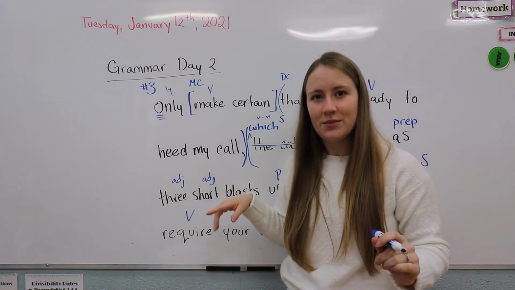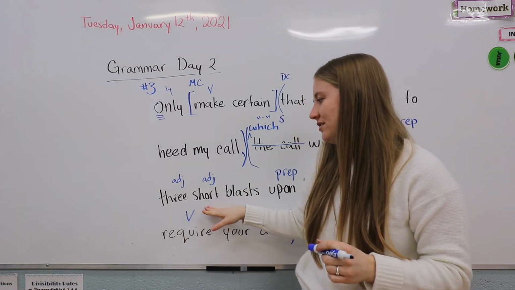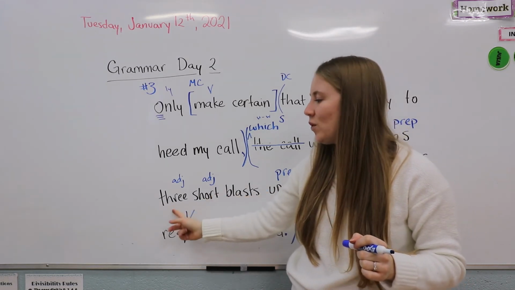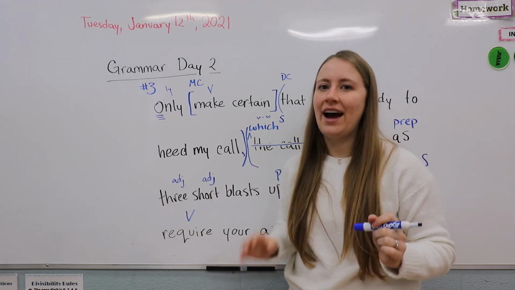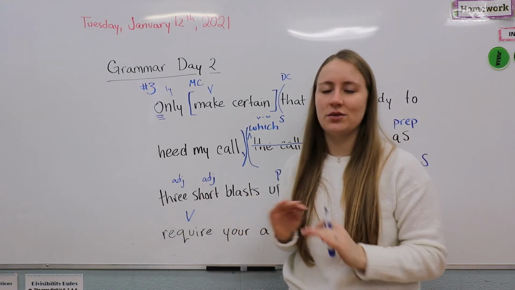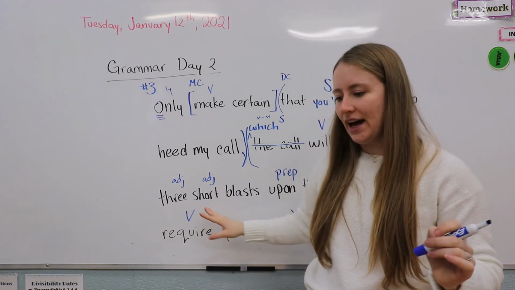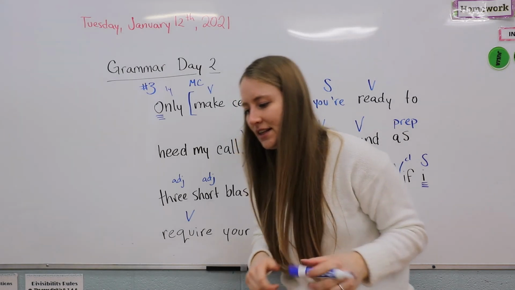So remember how we learned about when to put a comma in? So these two adjectives are cumulative. Okay, because this is telling you a quantity. So we couldn't do short 3 blasts. It has to be 3 short blasts, so it doesn't get a comma. Okay? So I want you to just notice that. And that is all for us.